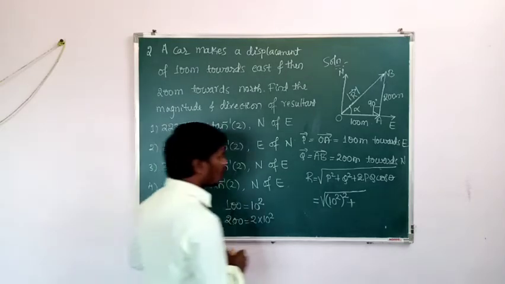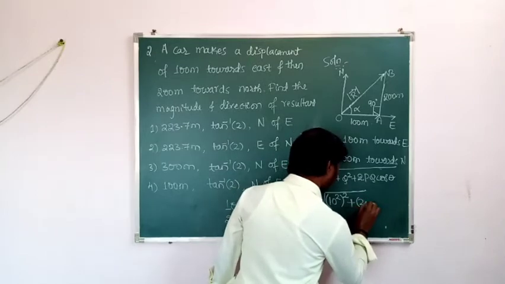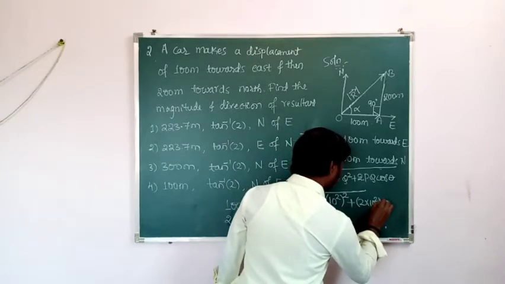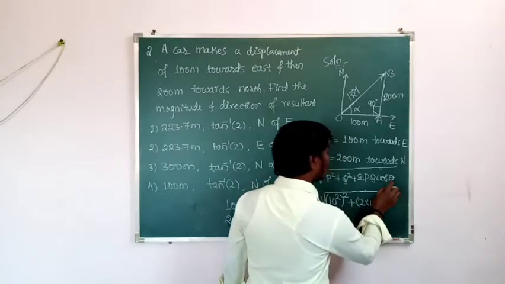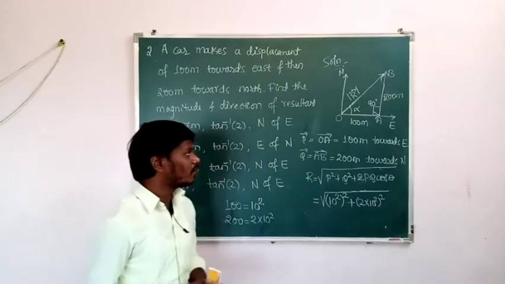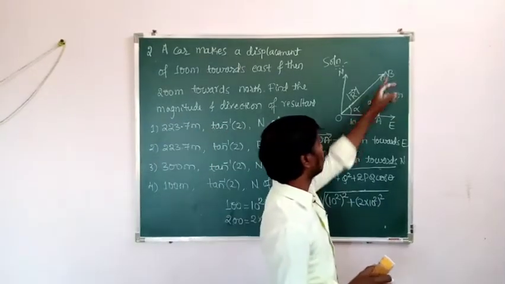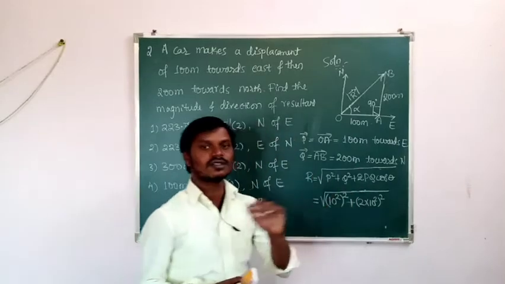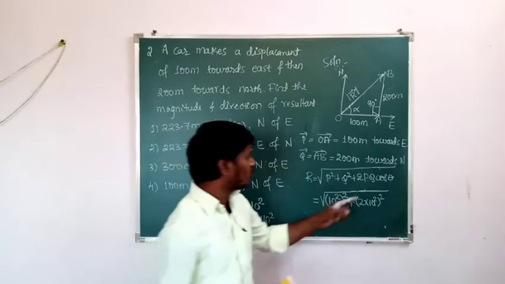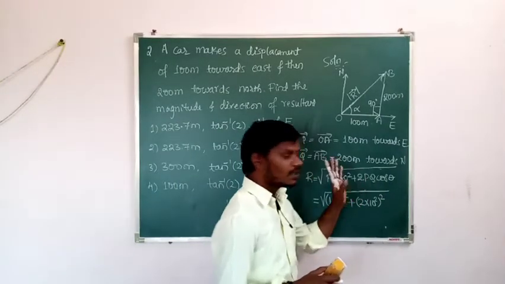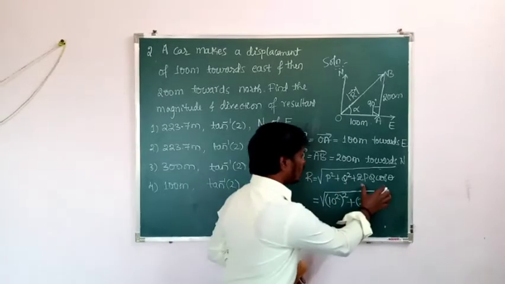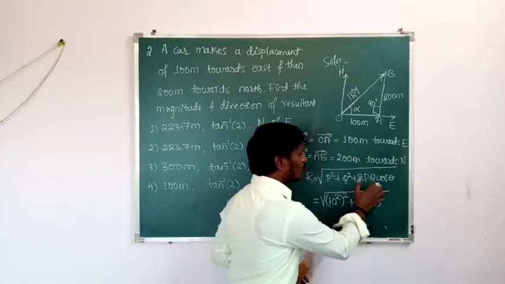Then it is 2 into 10 to the power of 2 whole square plus, so theta, what is the angle between vector P and vector Q? That is 90 degree, right. Then cos 90 is how much? 0. Then 0 into this number, again it is 0. So we are not going to consider 2PQ cos theta here.